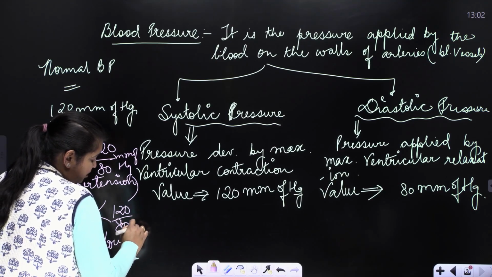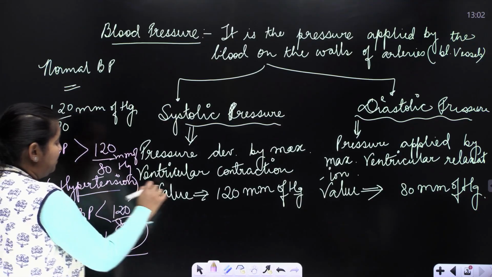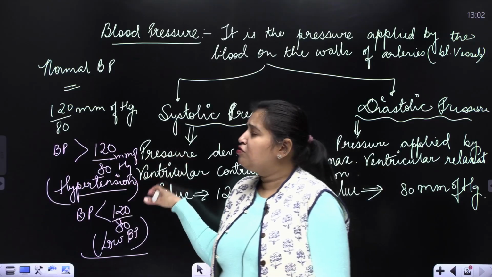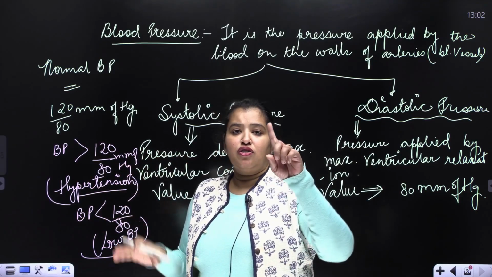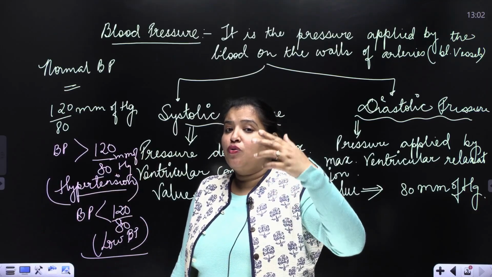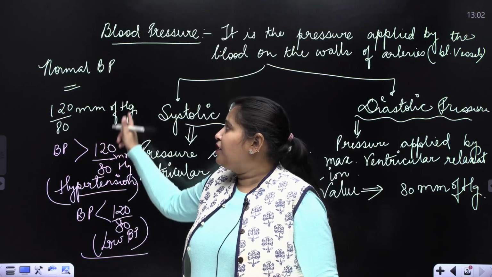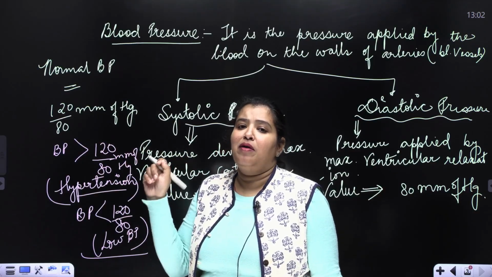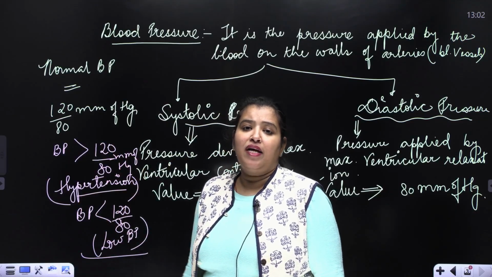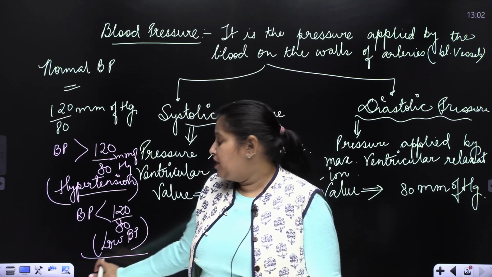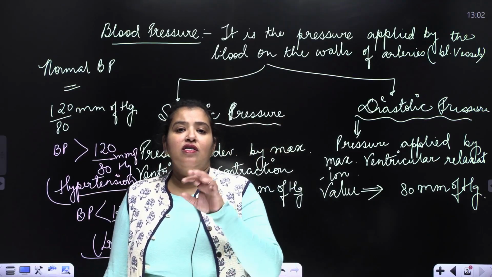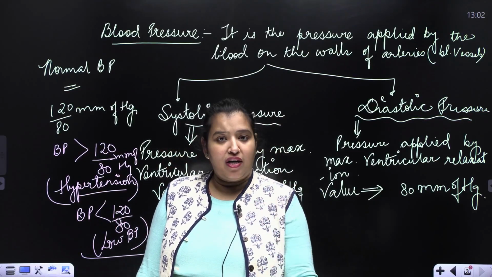There are different symptoms of hypertension, that is high BP, and low BP. All right. So we won't go into that detail, but you should know what is systolic pressure and what is diastolic pressure. The systolic and diastolic pressure together constitute the blood pressure of a normal adult, which is 120 by 80 mm of Hg. Any value more than this leads to hypertension, and any value lesser than this leads to low blood pressure. So this is all about the blood circulatory system.